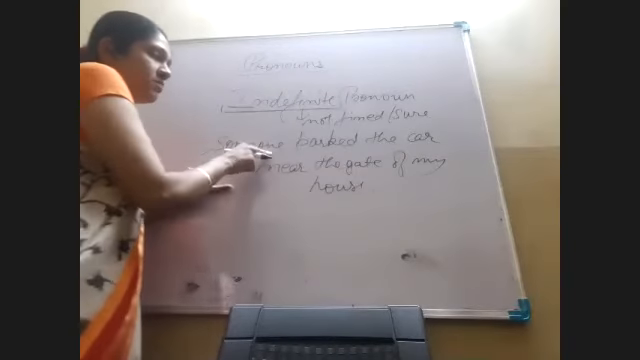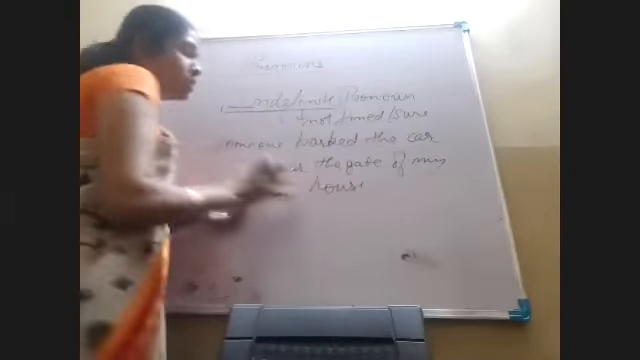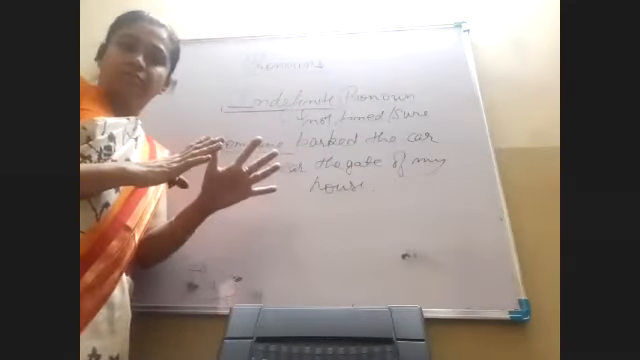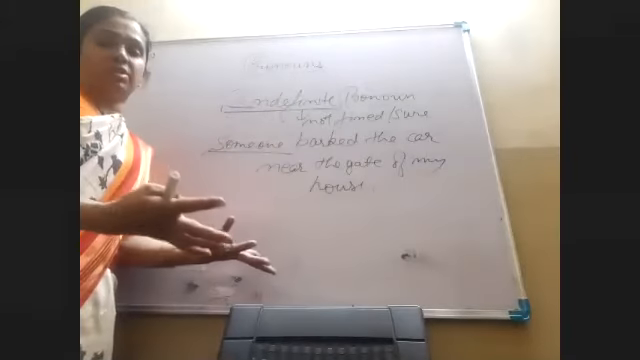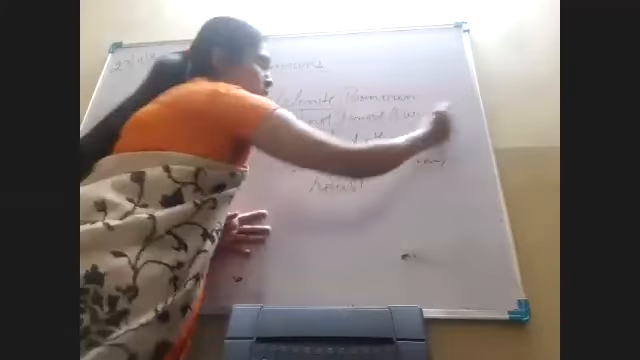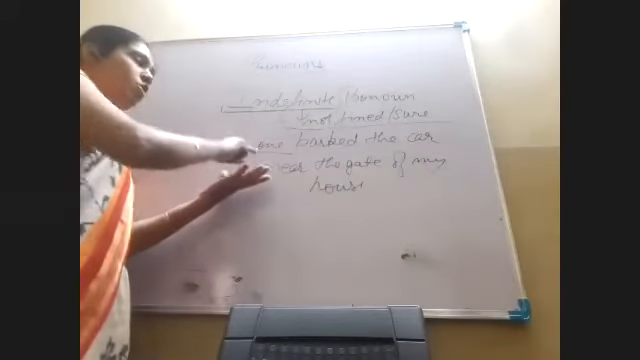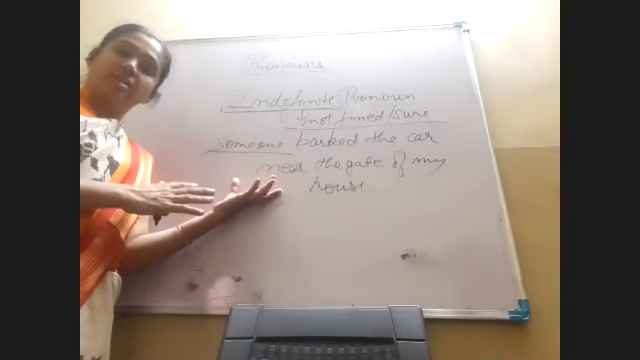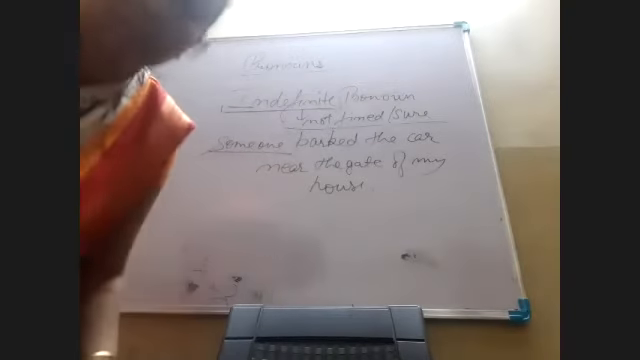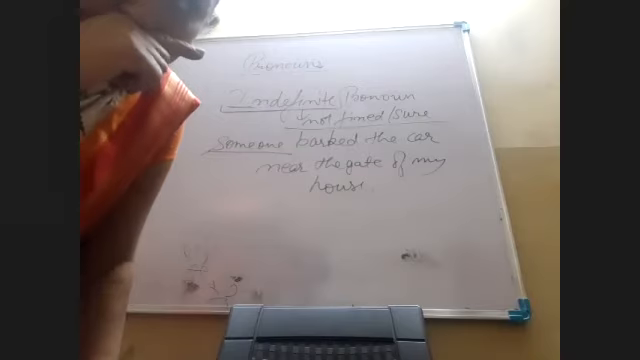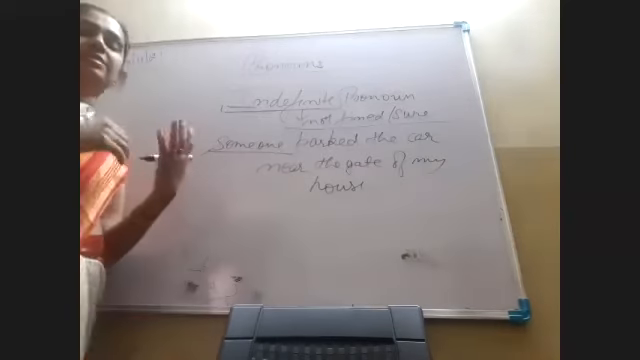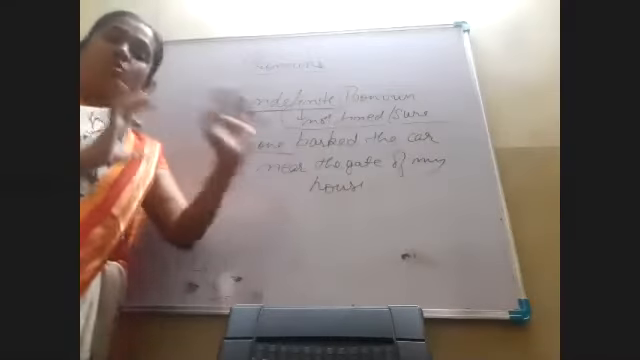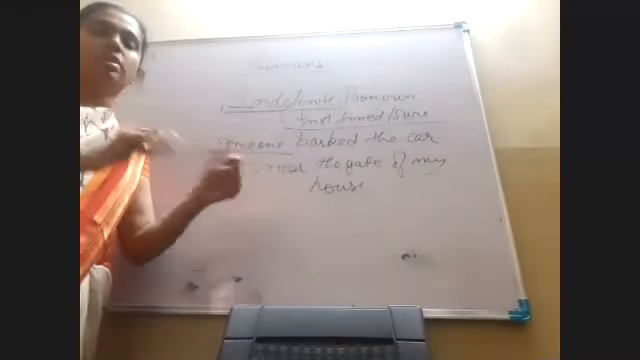Now I am saying someone parked the car near the gate of my house. Someone here means I am referring to some person, but I do not know who that person is. I am not sure about the person. But I want to say that some person came and parked a car outside my house. Is it clear? Ma'am, we can say that someone is standing nearby my house. Okay, very good. Someone is standing nearby my house, but I don't know who. I am not sure, but I know that there is someone.